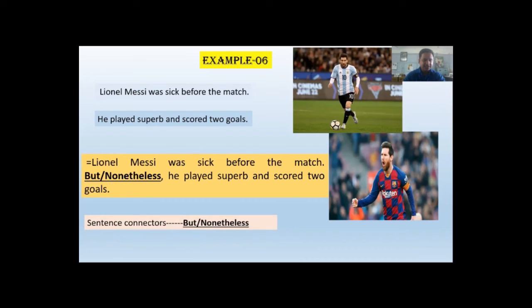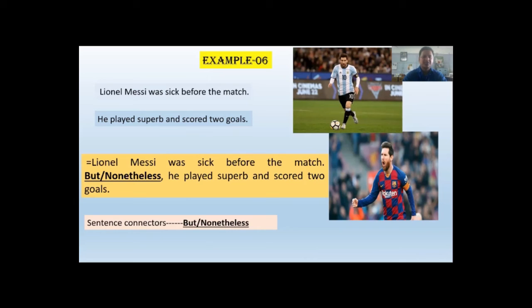So you can see here the second sentence expressing the opposite idea of the first sentence. And when you want to oppose 2 events or acts, express 2 opposite ideas, you can use but, nonetheless, nevertheless, yet, still, despite, although, though, this type of sentence connectors. So dear students, here I have given you 6 examples, and from my 6 examples you can easily understand that sentence connectors function differently.